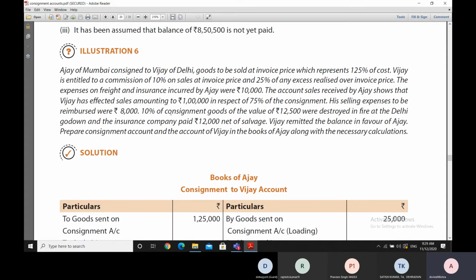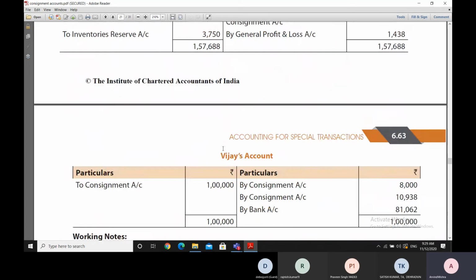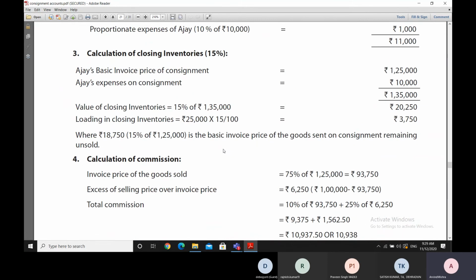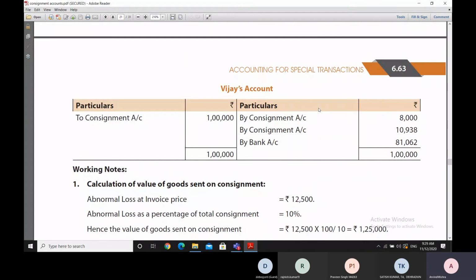Remaining are 15%, because 75% is sold and 10% is lost. So that gives us 85% and 15% are remaining. So in respect of 15% of the goods, the closing inventory is being taken.